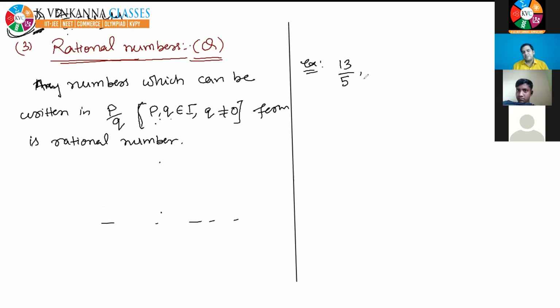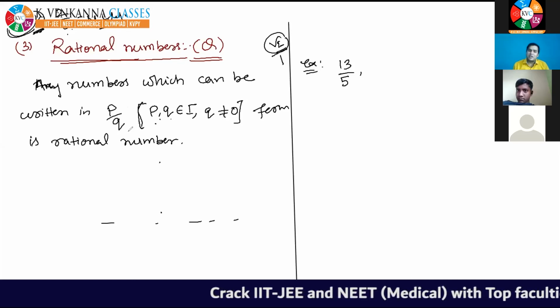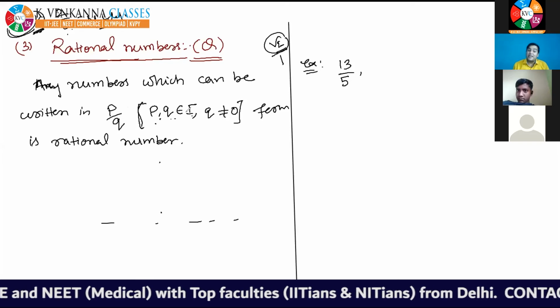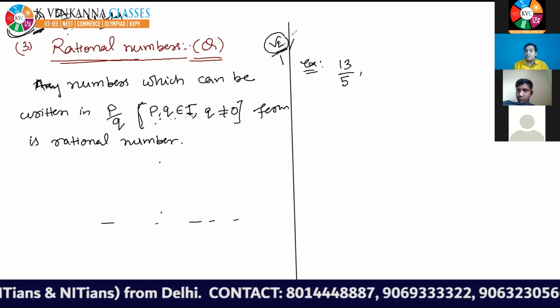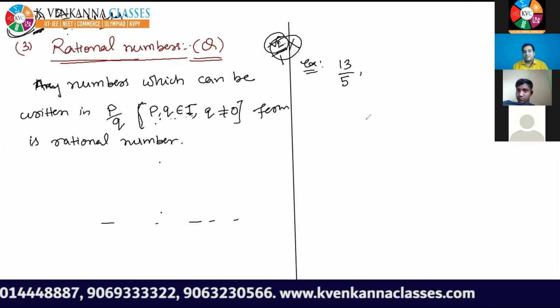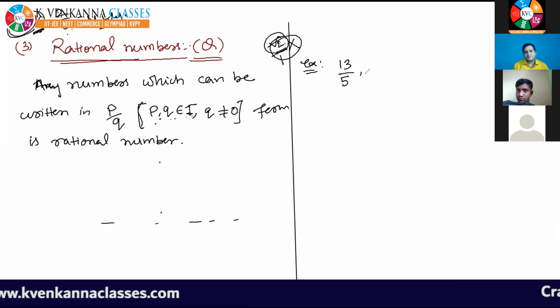No, root 2 by 1 will not be a rational number. Root 2 by 1 is root 2. It is an irrational number. And one more thing, root 2 by 1 is not of the form p by q because p and q are integers. It is clearly written here. Here, this root 2 is not an integer. So it is not rational. It is irrational. Don't worry about why you have to leave this space, I am telling you.